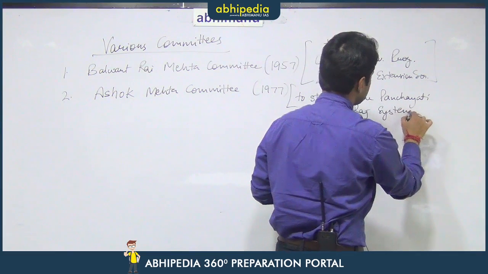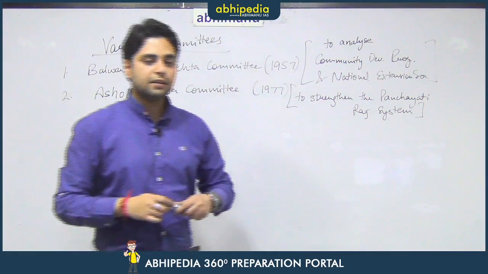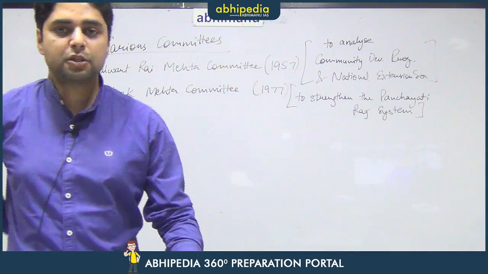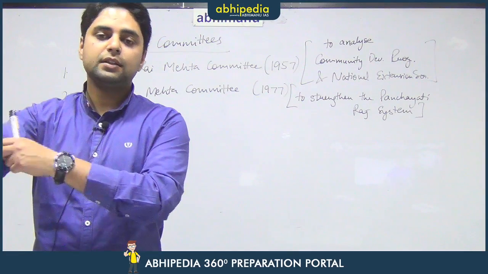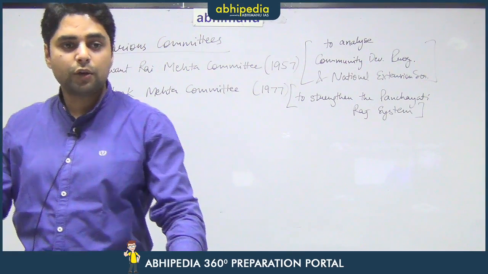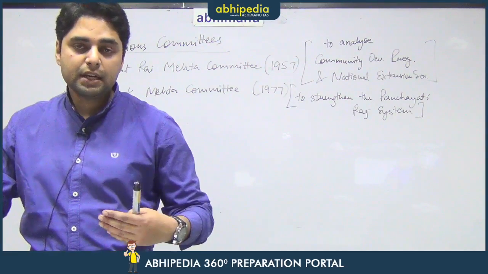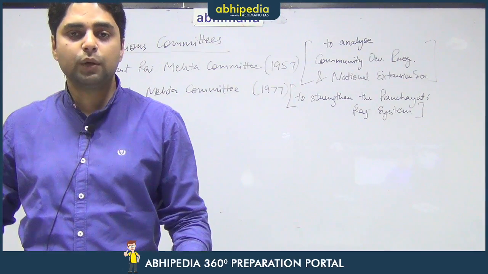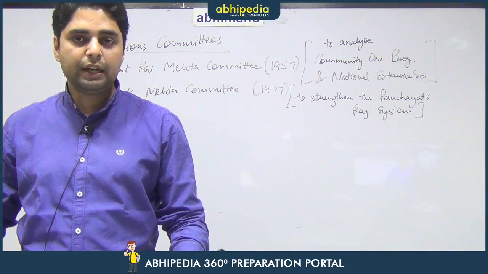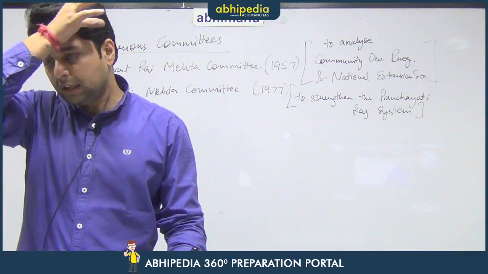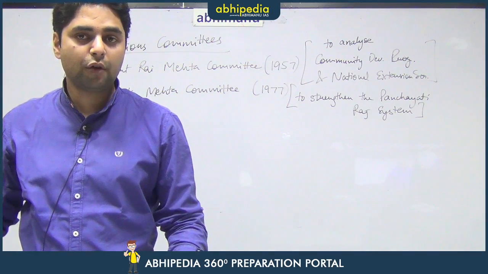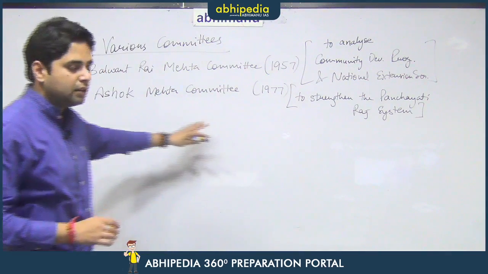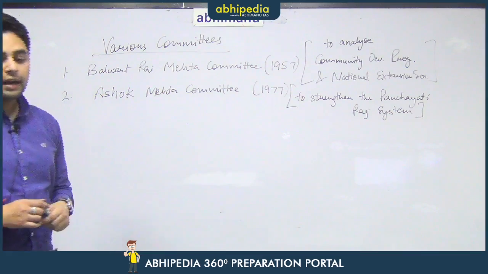That means the Panchayati Raj system was already there, but every state had their own laws. For example, Punjab had the Punjab Panchayati Raj Act or the Punjab Municipal Corporations Act, and every other state had their own laws, but those laws were not uniform in nature. So, in some states the panchayats were working really well, whereas in other states the panchayats were not working well. So, it was totally left to the whims and wishes of the state government concerned, and there was no uniformity throughout India. Therefore, to review and to strengthen the Panchayati Raj system, this particular committee was constituted in the year